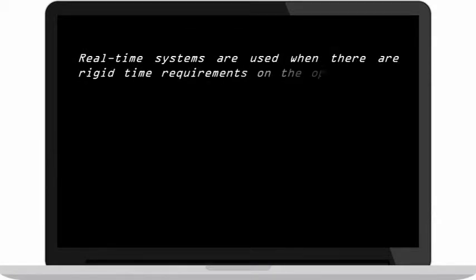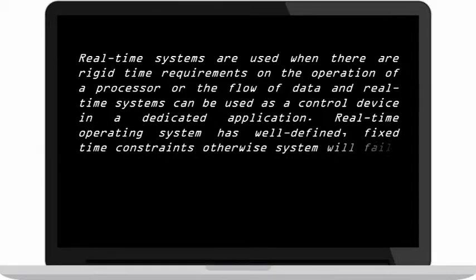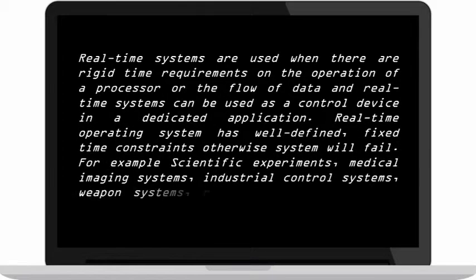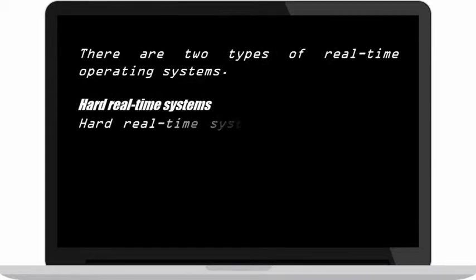Real-time systems are used when there are rigid time requirements on the operation of a processor or the flow of data, and real-time systems can be used as a control device in a dedicated application. A real-time operating system has well-defined, fixed time constraints, otherwise the system will fail. For example, scientific experiments, medical imaging systems, industrial control systems, weapon systems, robots, home appliance controllers, air traffic control systems, etc. There are two types of real-time operating systems.